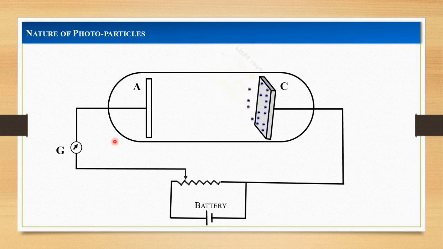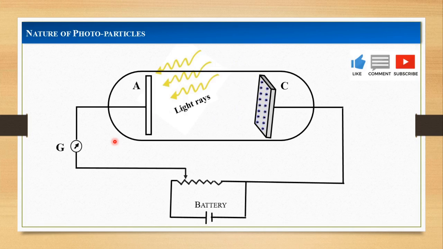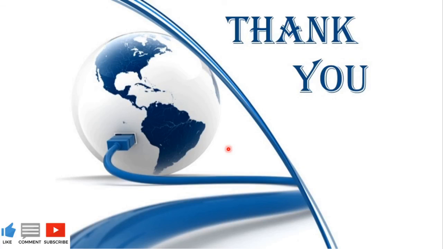In another case, when the light is incident on the anode A, there is no current in the circuit as there is no deflection in the galvanometer. So after these observations, we can say that the emitted photoparticles must be negatively charged.